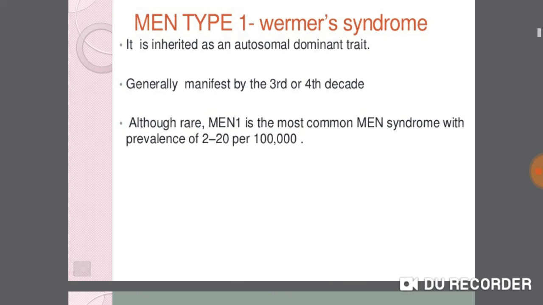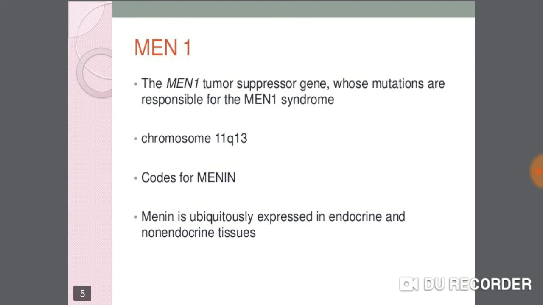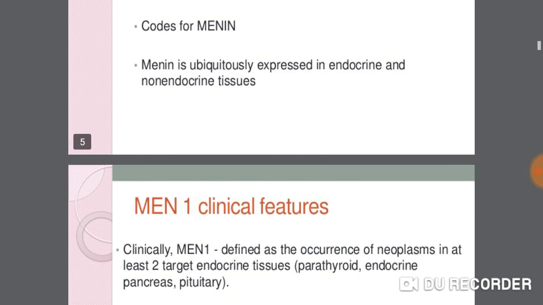It is inherited as an autosomal dominant trait, generally manifesting by the third or fourth decade. Although rare, MEN syndrome 1 is the most common MEN syndrome with a prevalence of 2 to 20 per lakh. MEN 1 is a tumor suppressor gene whose mutations are responsible for MEN syndrome 1, on chromosome 11q13. It codes for menin. Menin is ubiquitously expressed in endocrine and non-endocrine tissues.